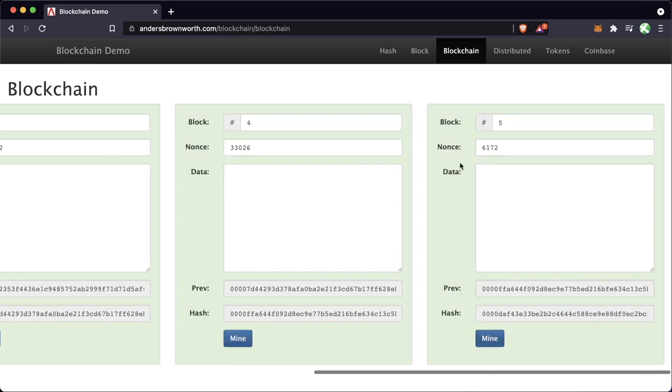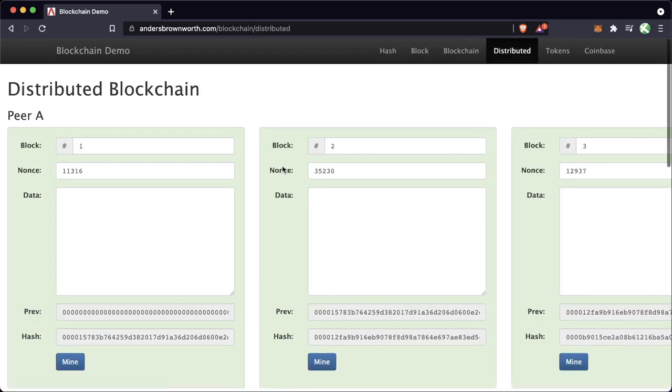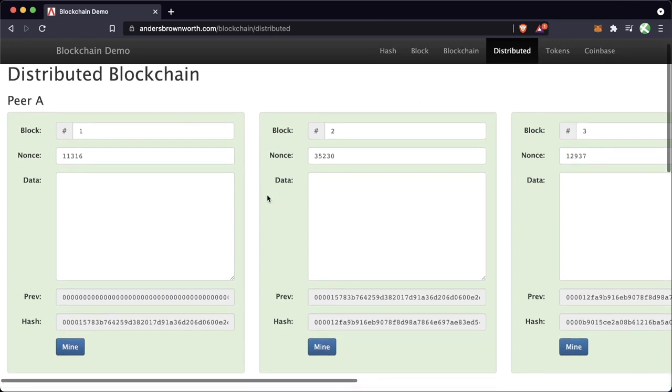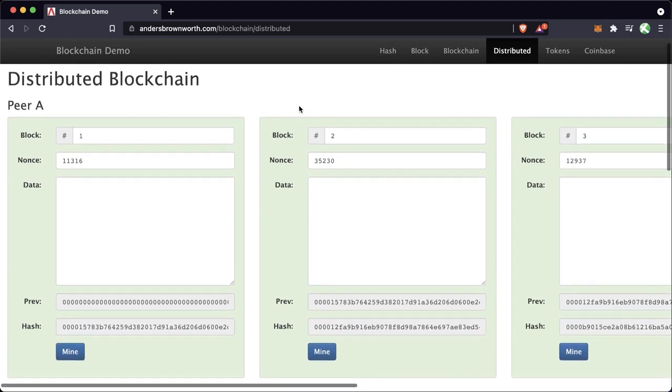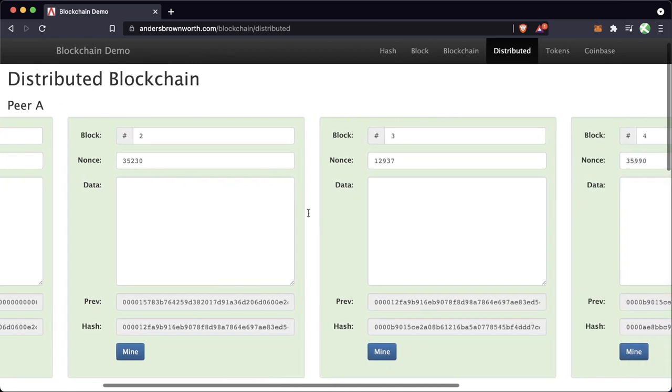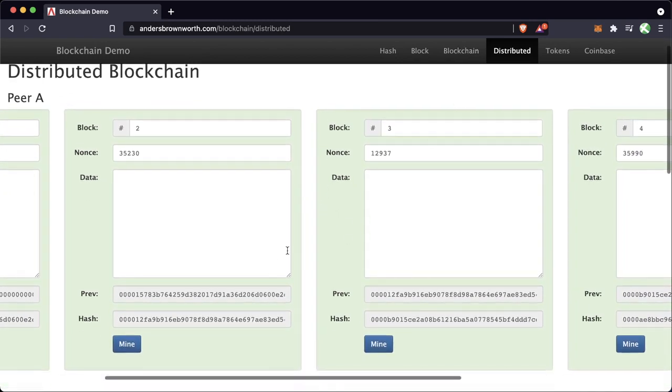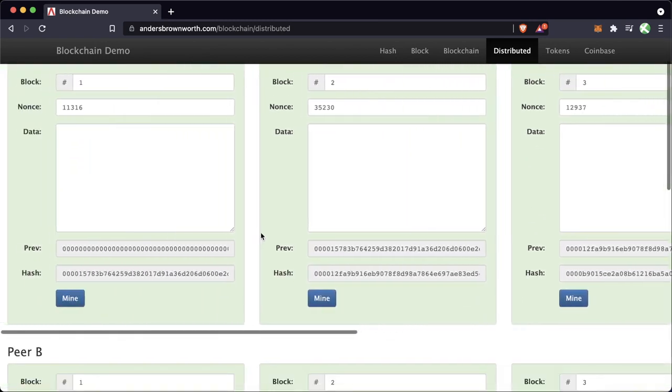Now, here's where the decentralized nature or the distributed nature really makes it incredibly powerful. So we're going to go to the distributed tab here, which I also refer to as the decentralized tab here. And it's going to show us what a blockchain looks like in a decentralized manner. So we have this exact same initial setup here. We have distributed blockchain. We have our first blockchain, which is kind of exactly as the one from here. But we also have more than one.